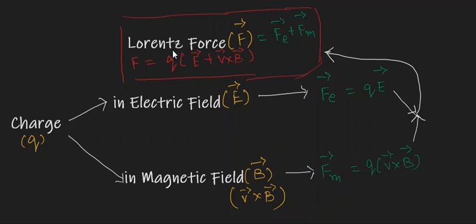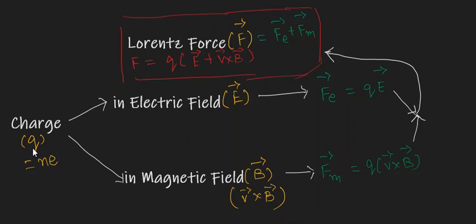Now let me explain how we got this equation. Simply speaking, Lorentz force is the total force experienced by the moving charge in electric field and magnetic field. Now we will look into that. We know pretty well, charge Q is equal to the integral multiples of electronic charges. So Q is equal to Ne.